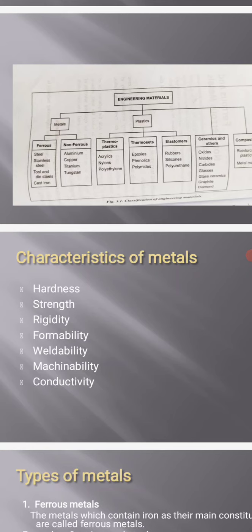Next one is non-ferrous materials. Non-ferrous materials don't have iron as their main constituent. Examples are aluminum, copper, titanium and tungsten. In this unit we are going to study about ferrous materials and non-ferrous materials.